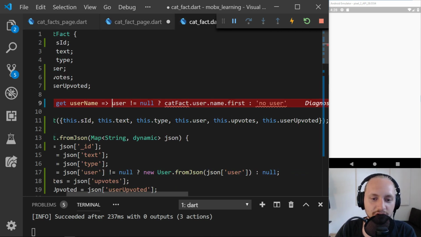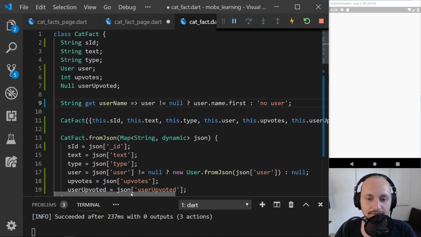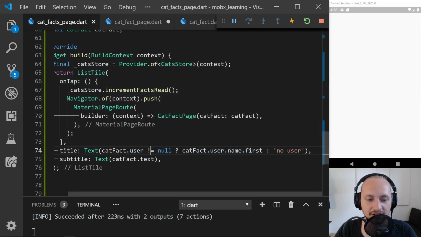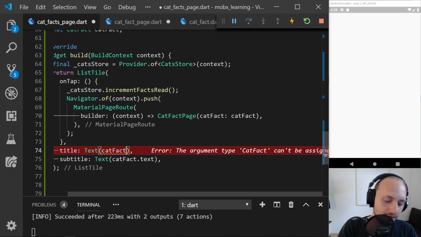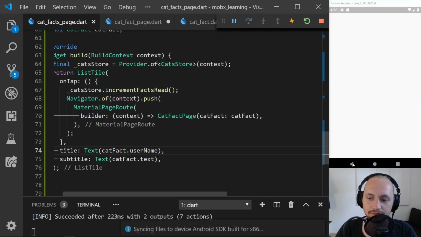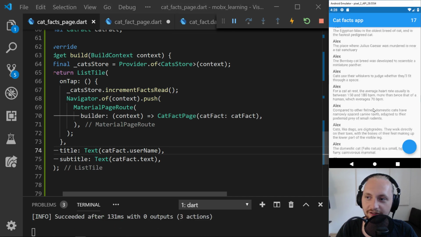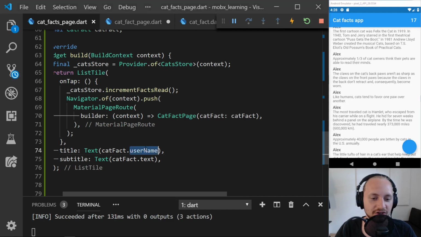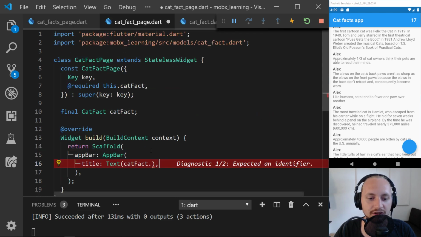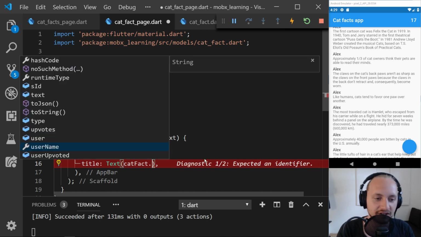So we don't have to start with the cat fact. We can simply check if the user is not equal to null. Then we're going to return it like this. So now instead of just calling this one all the time, we can call username. That should have the same solution, just that we can call username instead. Most of the time you will probably just make that name private and then just create a getter for the name to make sure that it works, but we won't care about that too much now.